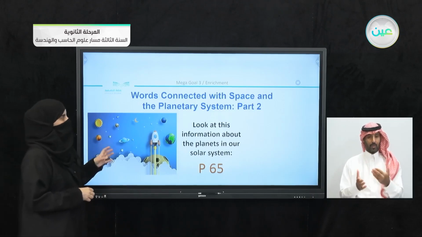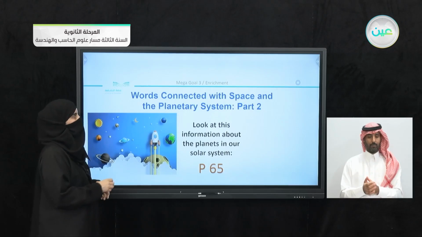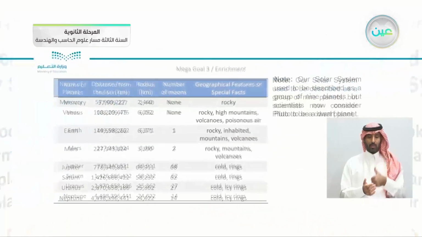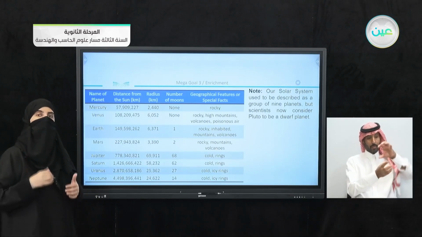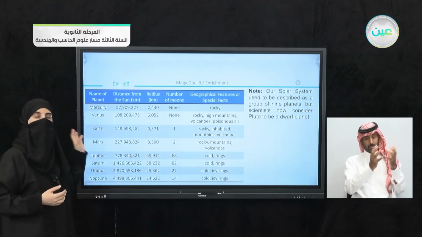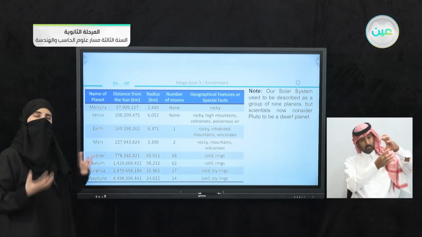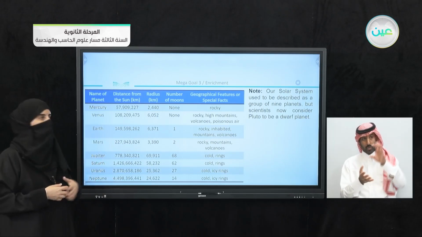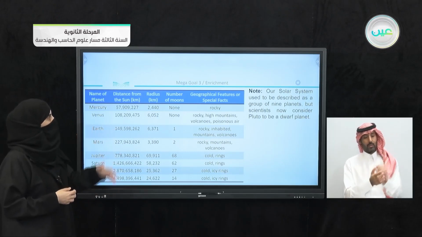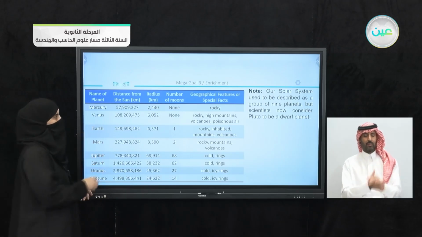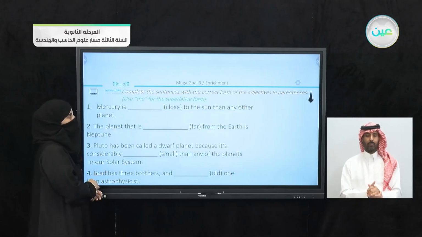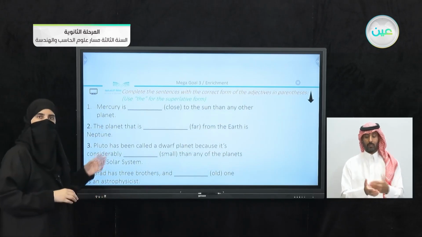At the very end, we have here on page number 65, we mentioned words connected with space and the planetary system, but this time, specifically, it was about the planets. So we revised the names of the planets, and we did some kind of comparison between them, of course, concerning the number of moons, distance, geographical features, and so on. Now let's just apply this exercise here.